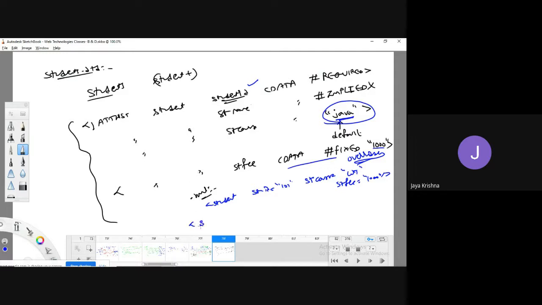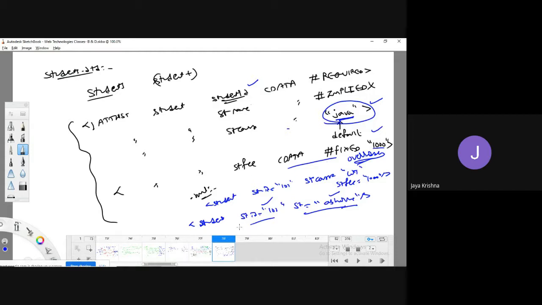Let me take one more. Student ID is 102. Student name is, for example, Abhishek. Now, student ID is compulsory, there is no problem. Student name is optional. Even though we passed it, if you didn't pass the student course, by default it is taking Java. By default it is taking the fixed student fee as 1,000 rupees. Like this, we can create the student attributes.